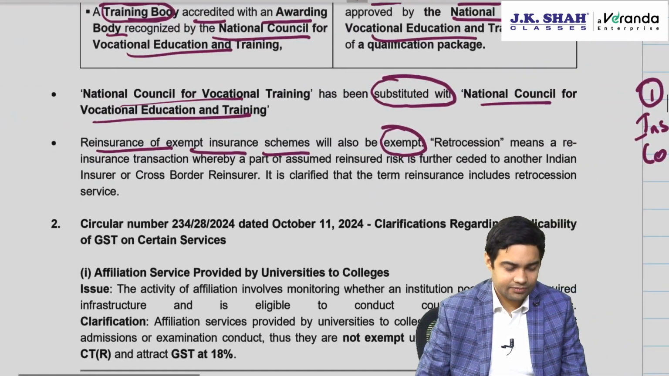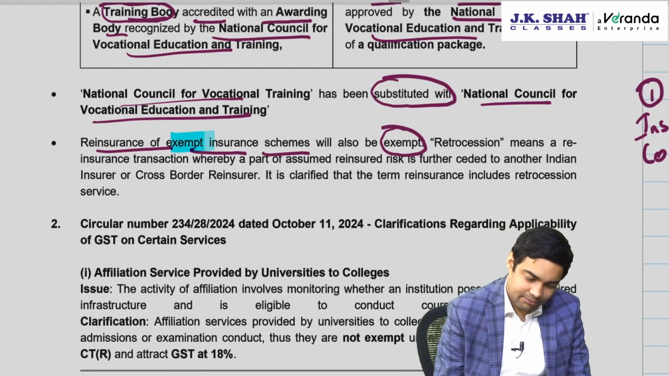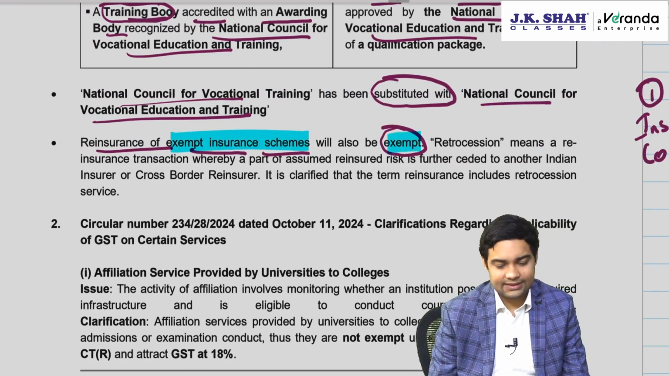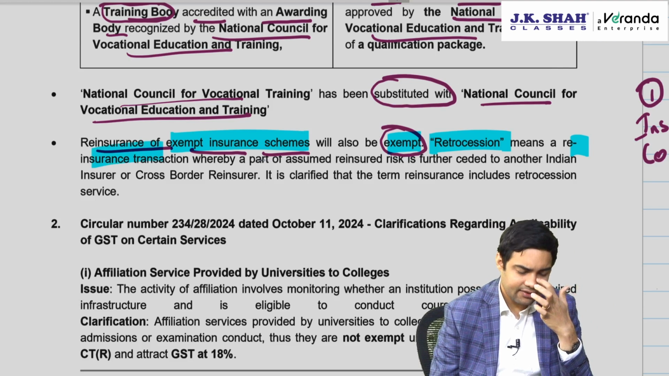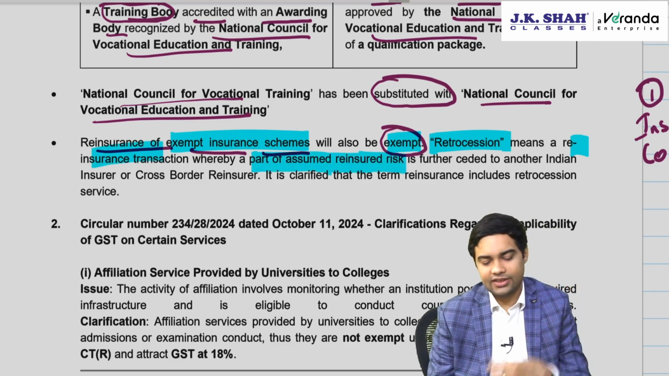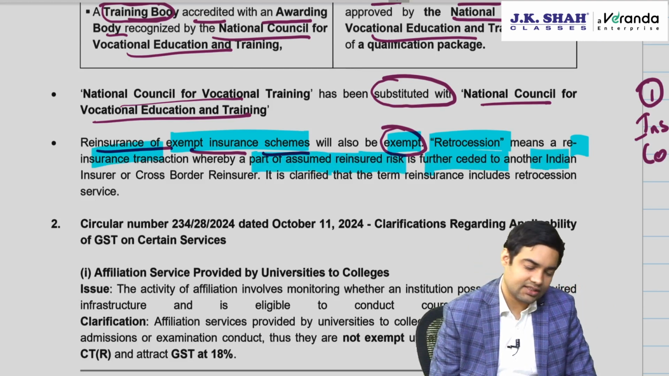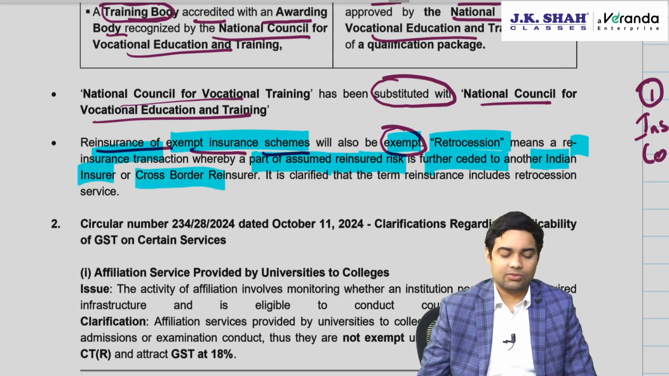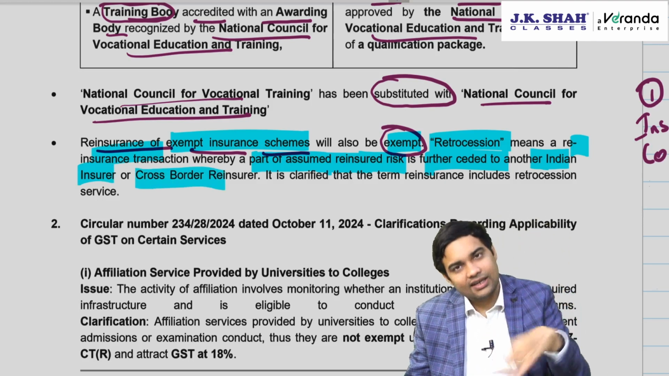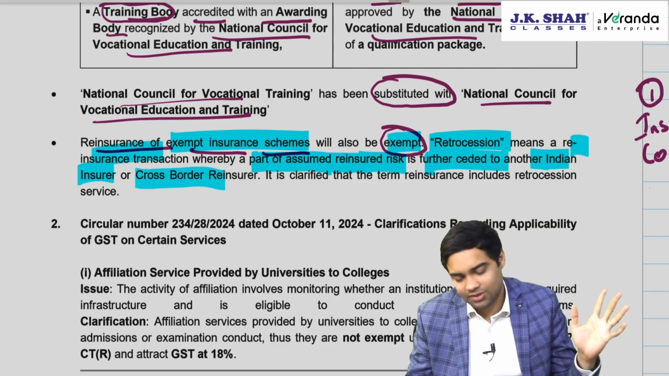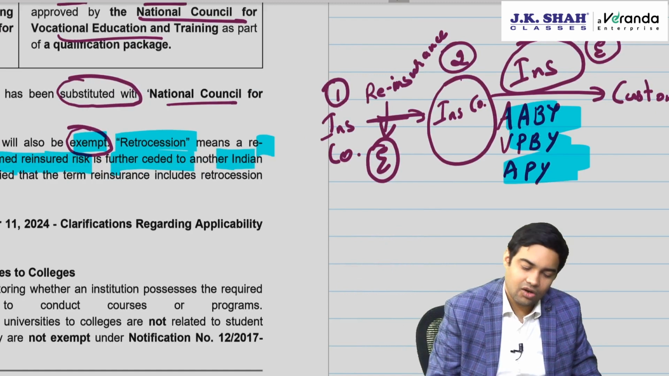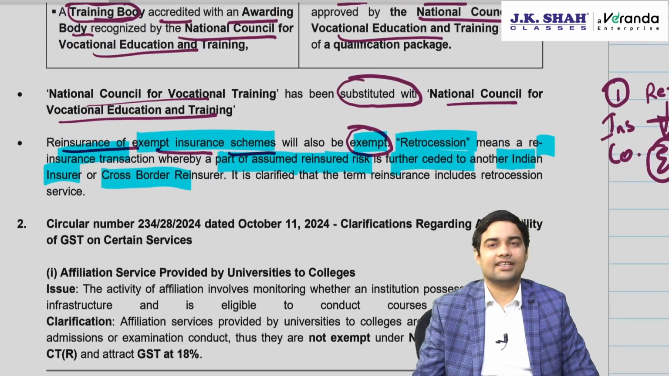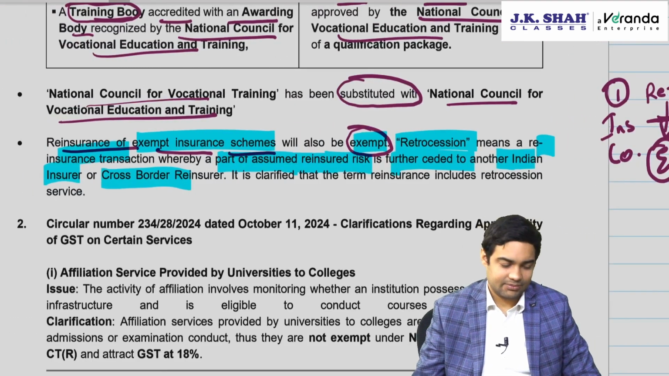Let's have a look. Reinsurance of exempt insurance services will be exempted. Retrocession means a reinsurance transaction. It's a type of reinsurance transaction only, whereby part of the assumed reinsured risk is further ceded to another Indian insurer or cross-border reinsurer. You can get it done 2 to 3 times, no problem. If this is exempt, all the transactions of reinsurance and retrocession will be exempt.